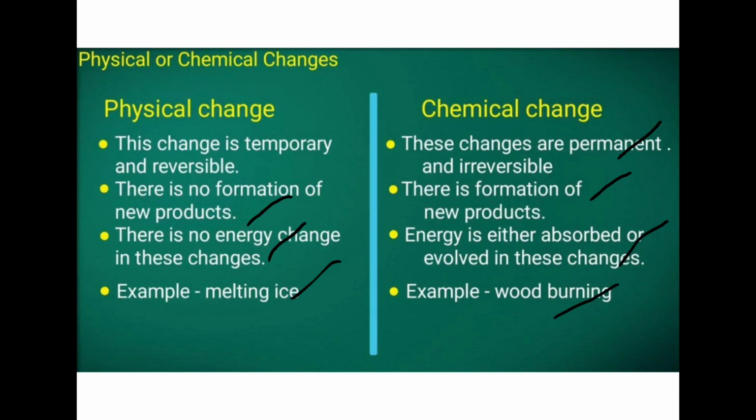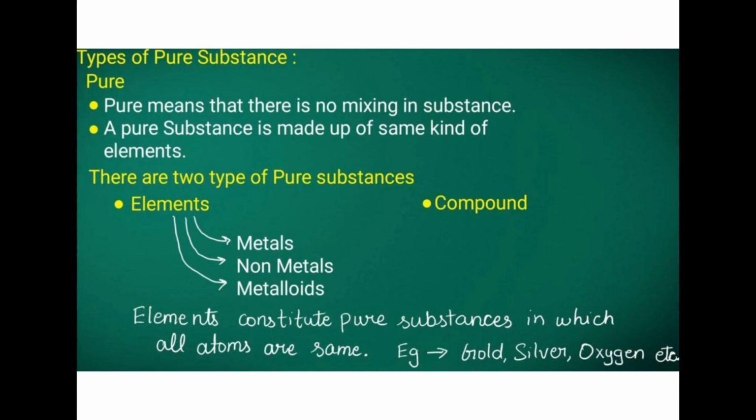Okay, so next one is about classifying pure substances into elements and compounds. First we are classifying into elements. We are classifying into metals, non-metals or metalloids. So elements constitute pure substances in which all atoms are the same.